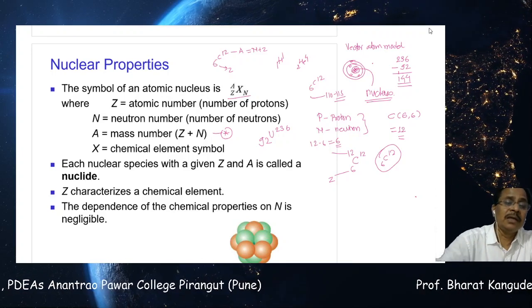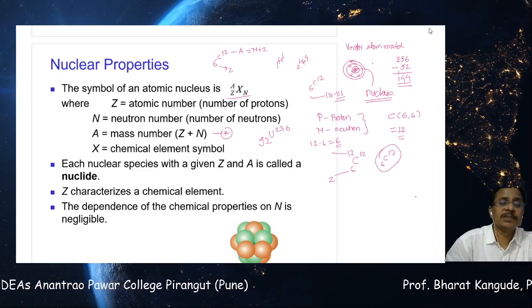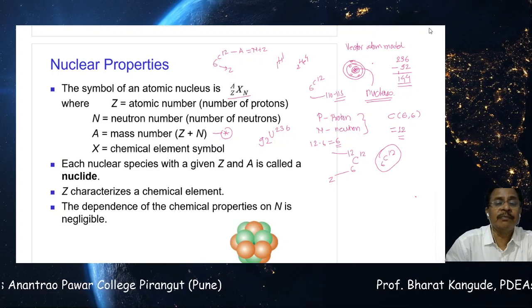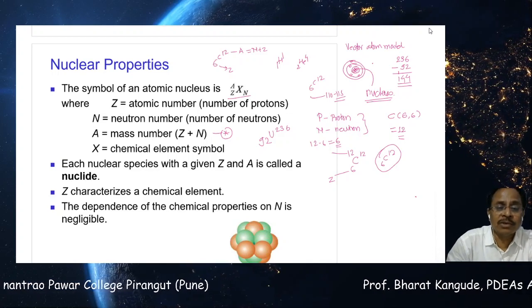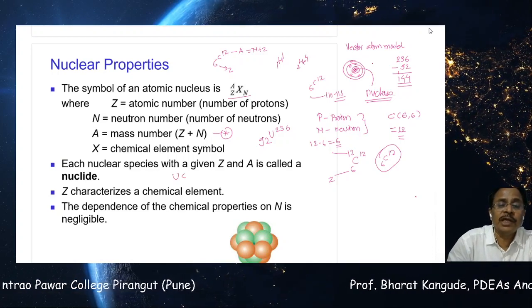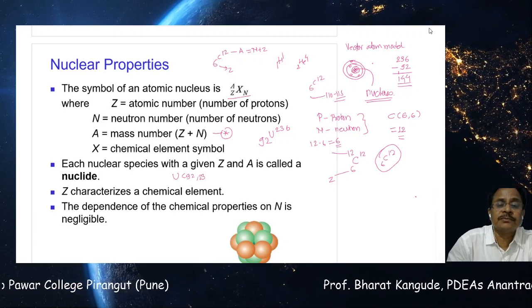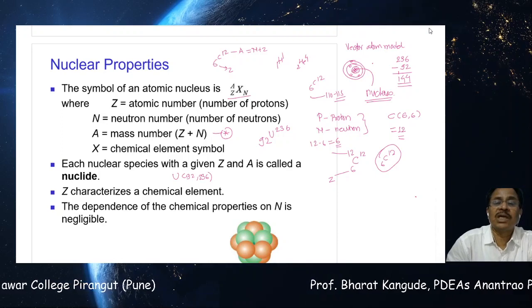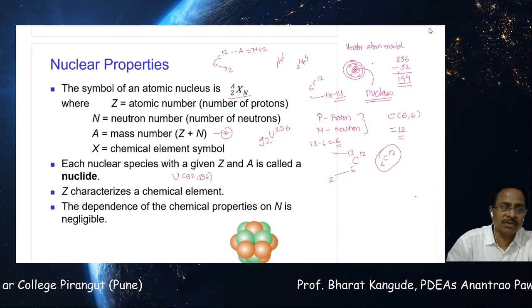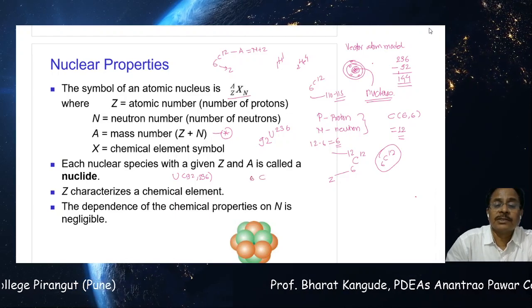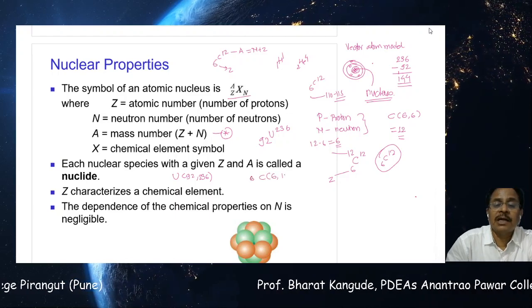Each nuclear species with a given Z and A is called a nuclide. Therefore sometimes we write uranium 92 and 236, or 235, whatever. That is called an isomer of this. So carbon is written as C, 6 and 12.